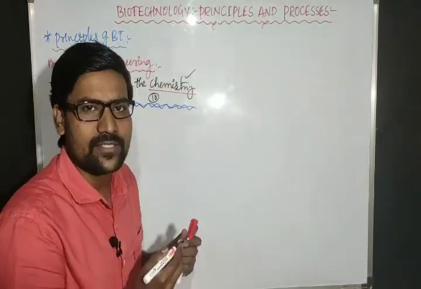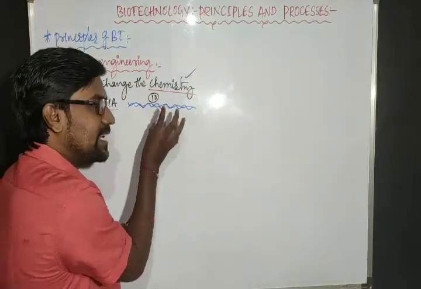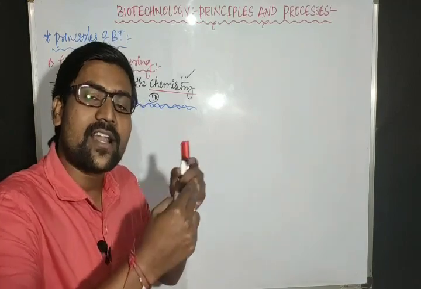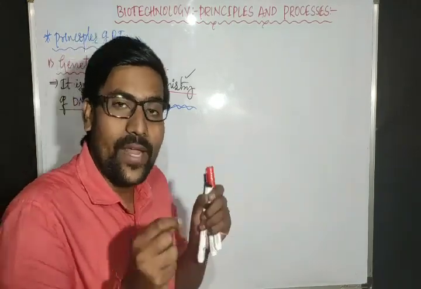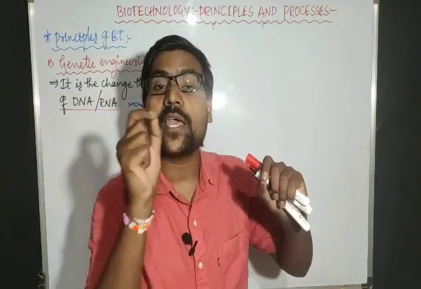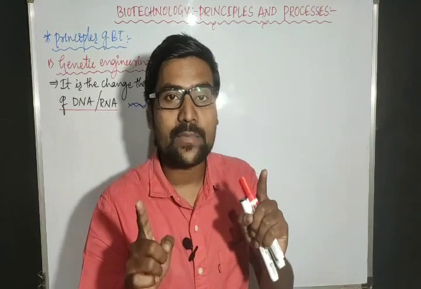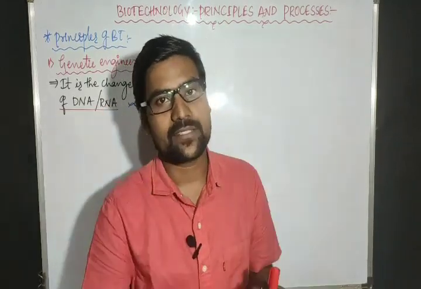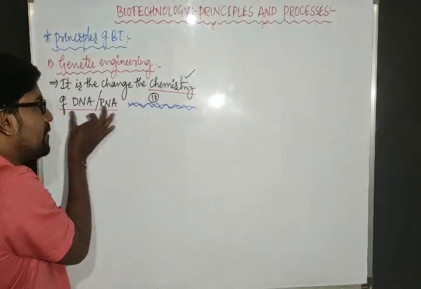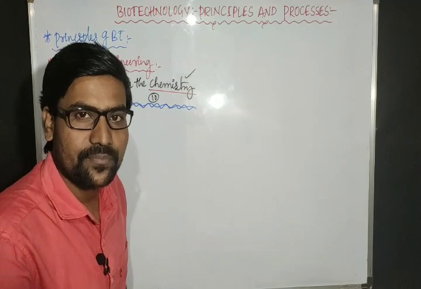DNA or RNA, whatever it is, that we need to change first. When the chemistry gets changed, automatically characters are also changed to some extent. When the characters are changed, automatically the organism phenotype changes. That means the organism changed. That organism is more beneficial to the human beings. So that is the thing. So if you are changing the chemistry of DNA or RNA, that is genetic engineering.